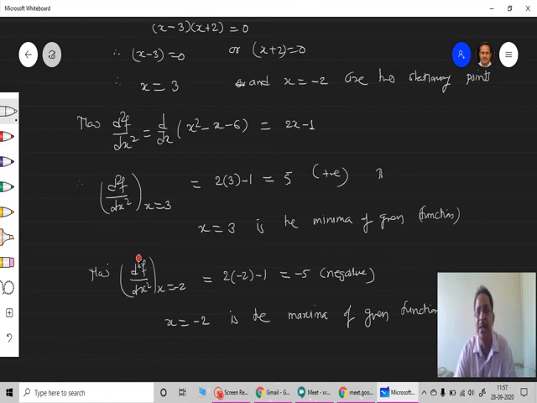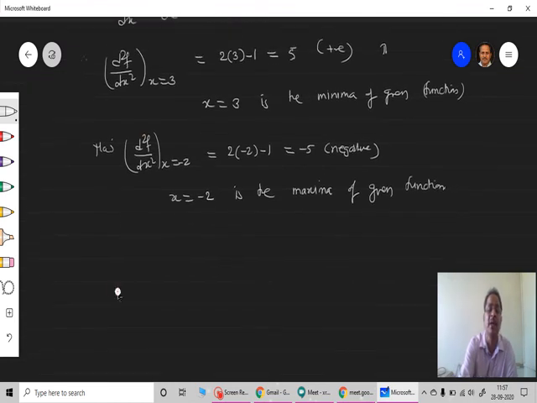So take the first differential d by dx of the given function, equate it to 0, you will get values of x, the stationary points, they may be 1, 2, 3 whatever depending upon the situation. Then get the second differential of the given function and put the values of that stationary point in the second differential, test whether it is positive, negative or 0, and based upon that we can classify the given point to be either maxima or minima.